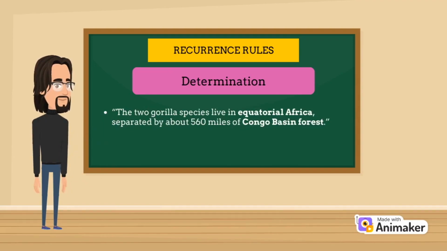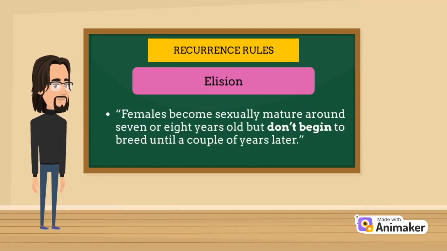"The two gorilla species live in equatorial Africa, separated by about 560 miles of Congo Basin forest." This sentence first mentions equatorial Africa, which is a general geographical area, but later mentions the more specific place, Congo Basin forest. The fourth recurrence rule that can be identified in this text is elision.